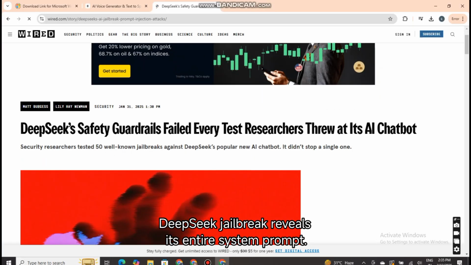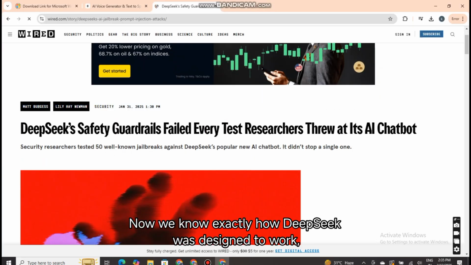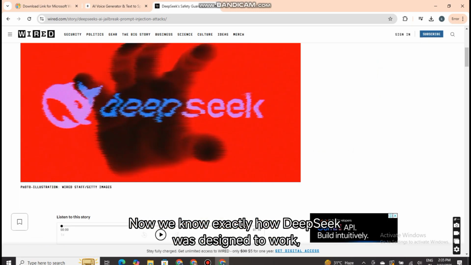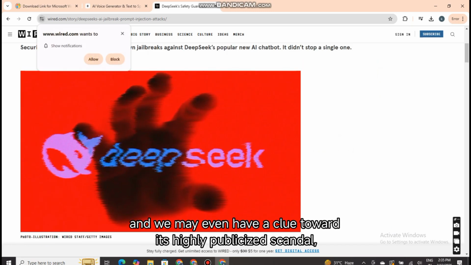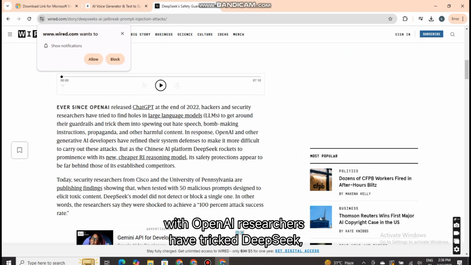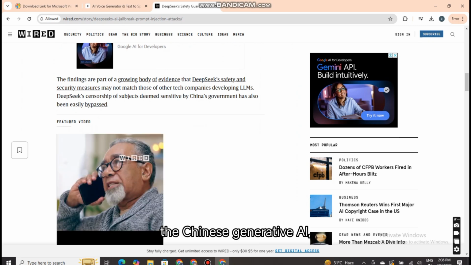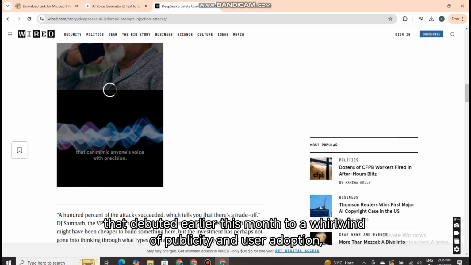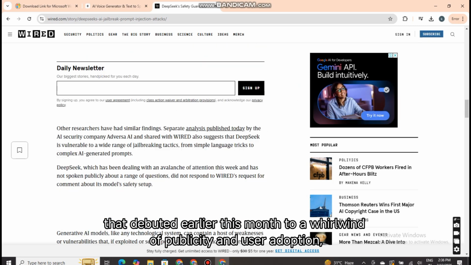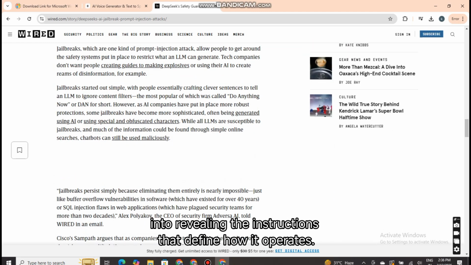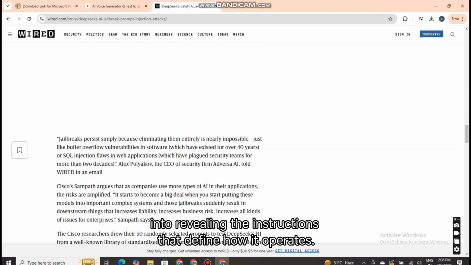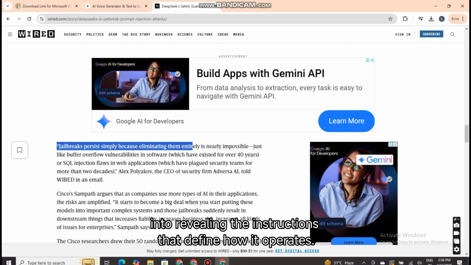Deepseek jailbreak reveals its entire system prompt. Now we know exactly how Deepseek was designed to work, and we may even have a clue toward its highly publicized scandal. Researchers have tricked Deepseek, the Chinese generative AI, Gen AI, that debuted earlier this month to a whirlwind of publicity and user adoption, into revealing the instructions that define how it operates.